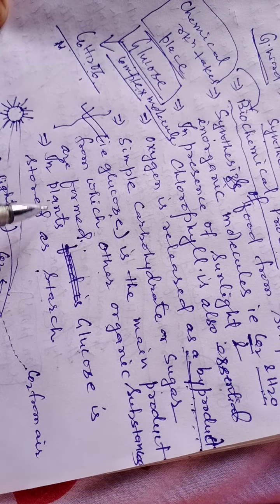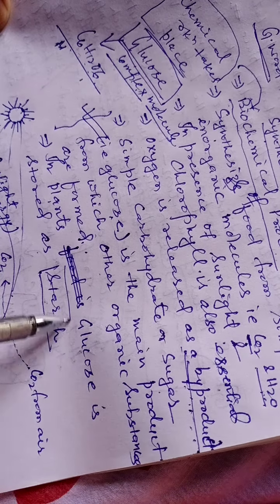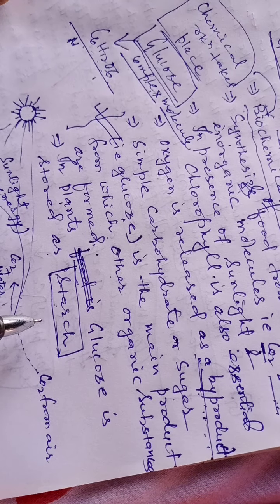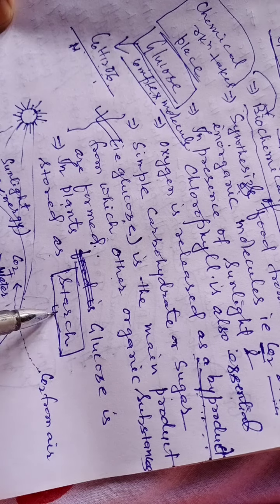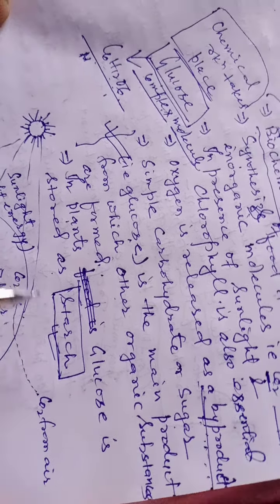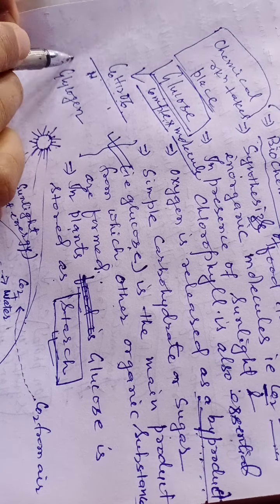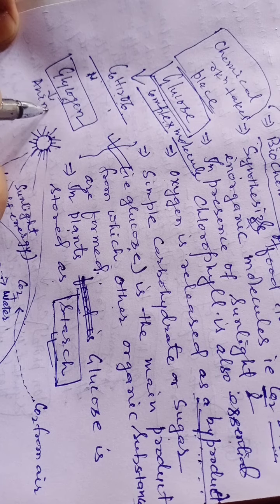So in plants, glucose is stored as starch. The storage form of carbohydrate within the plant is starch. And here you know one thing, glycogen is the storage form in animals.